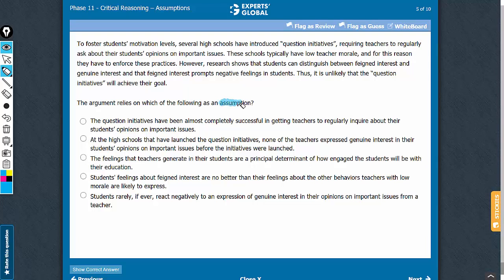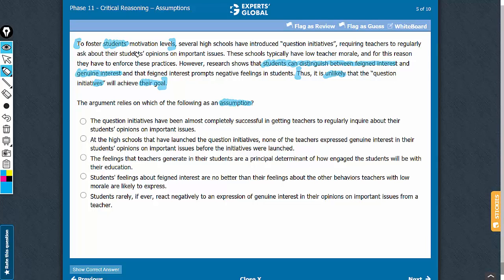This is an assumption question. This last sentence here is the conclusion of the argument. The missing link is between students being able to distinguish between feigned interest and genuine interest, and the conclusion that the initiatives will not achieve their goal. What goal? The goal is to foster motivation levels of the students.